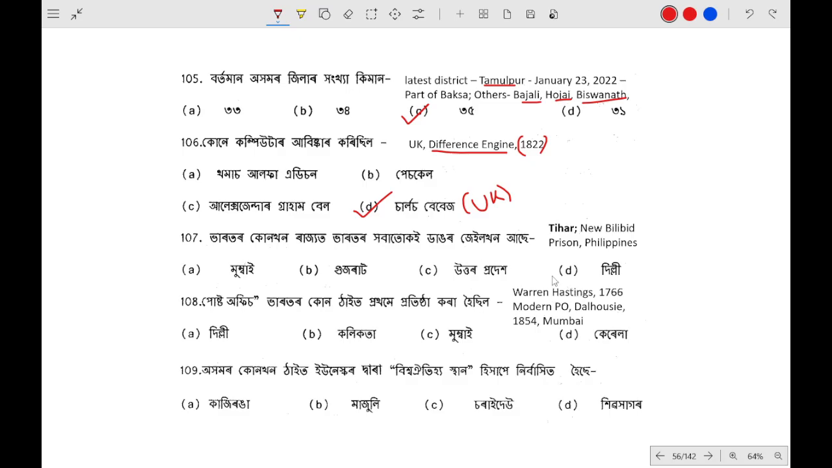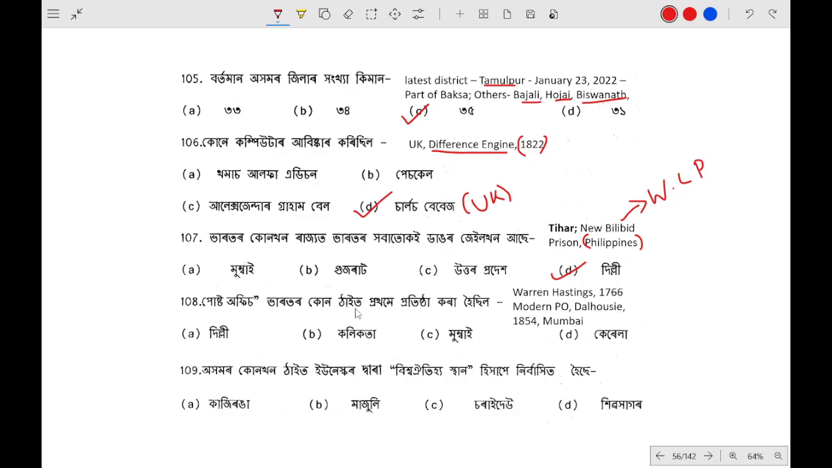In which state of India is India's largest jail? It is in Delhi, Tihar jail. We all know Tihar jail. And the world's largest prison is in the Philippines. It is the New Bilibid prison. New Bilibid prison, Philippines, is the world's largest prison, and India's largest prison is the Tihar jail. It is located in Delhi.